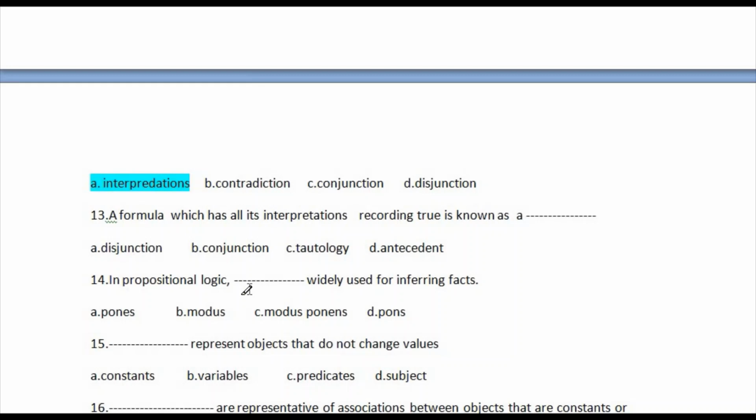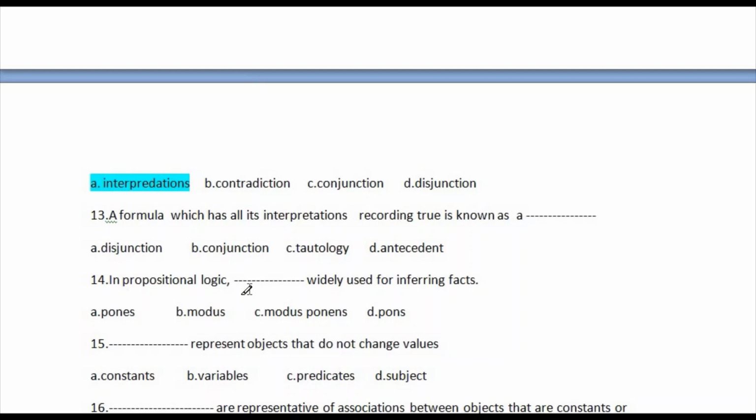Question number 13: a formula which has all its interpretations recording true is known as a? The first option is disjunction, the second option is conjunction, the third option is tautology, and the last option is antecedent.